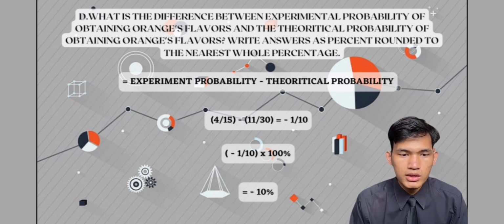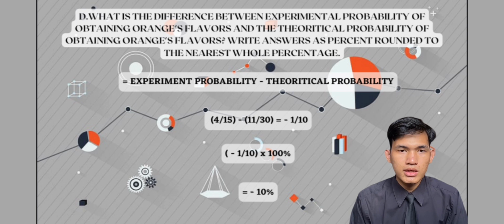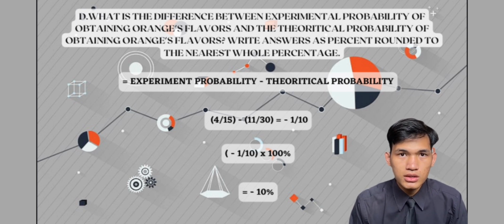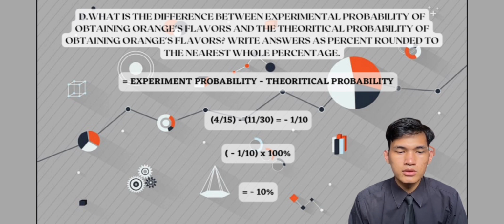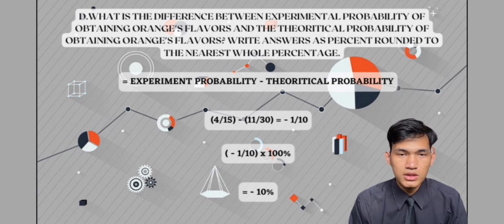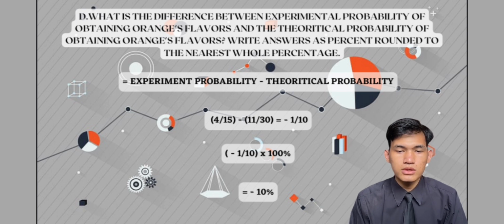If you minus the two of them, we got -1 over 10. And the answer needs to be in percentage, so we multiply the answer by 100% and we got 10%. So there is 10% of chance of getting orange flavor over the theoretical probability.